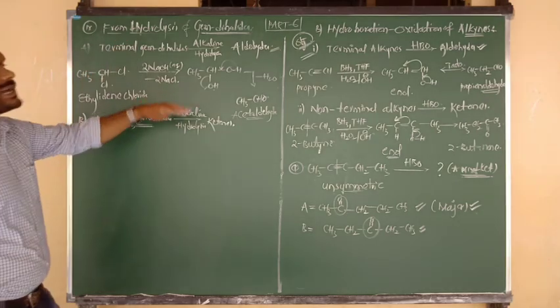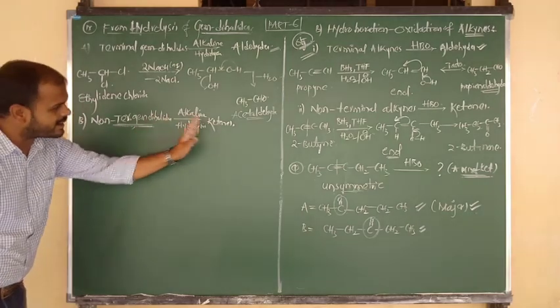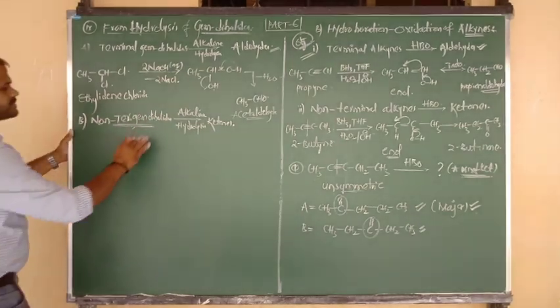So terminal gem dihalides upon alkaline hydrolysis give aldehydes. Non-terminal gem dihalides upon alkaline hydrolysis give ketones.